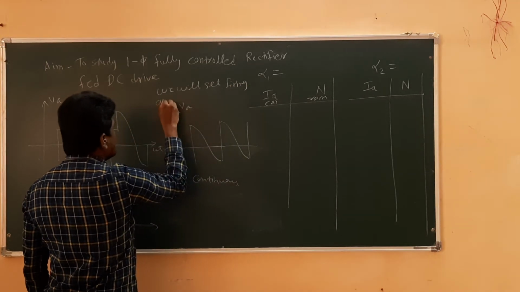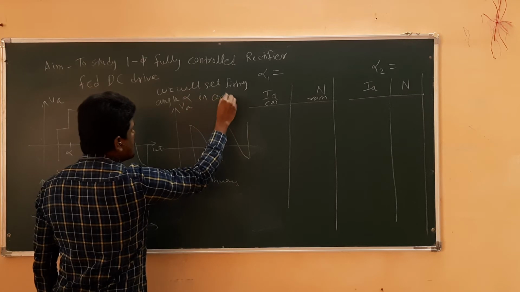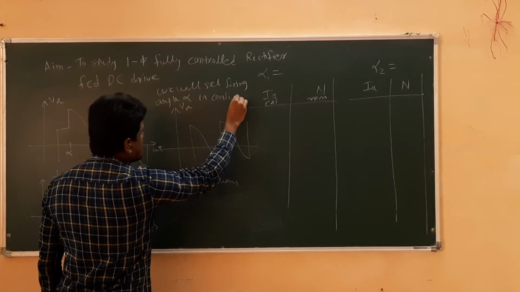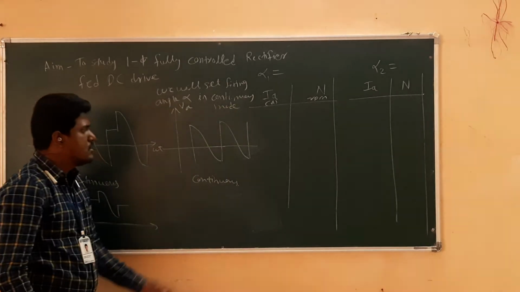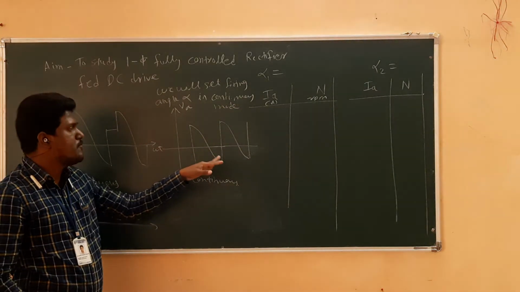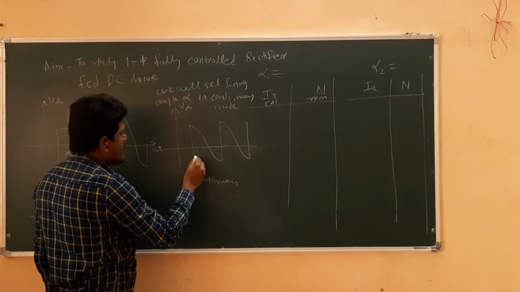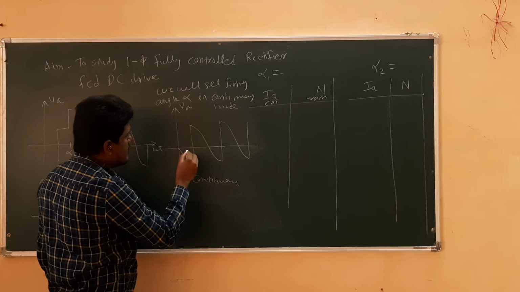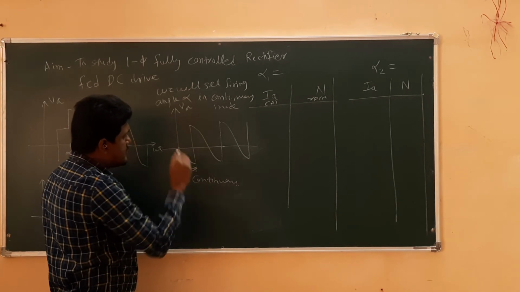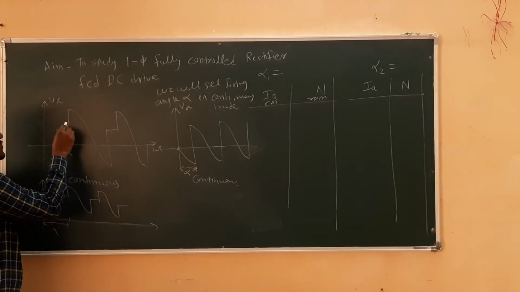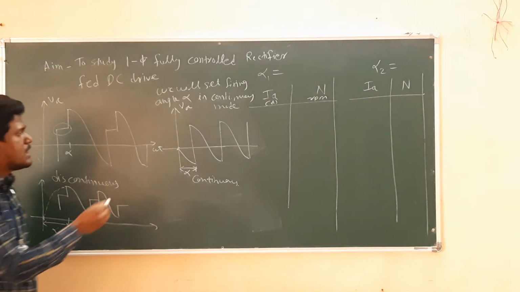We set the firing angle alpha in continuous mode, because in continuous mode the waveform will look like this and we can measure this alpha. Suppose the waveform is like this. This is the zero instant, so alpha can be measured, because the part for which the current is discontinuous is absent here.